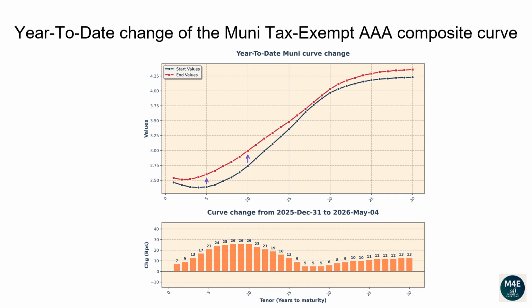The 1-year tenor changed 7 basis points. The 2-year tenor changed 9 basis points. The 5-year tenor changed 21 basis points. The 10-year tenor changed 26 basis points. The 20-year tenor changed 6 basis points. The 30-year tenor changed 13 basis points.